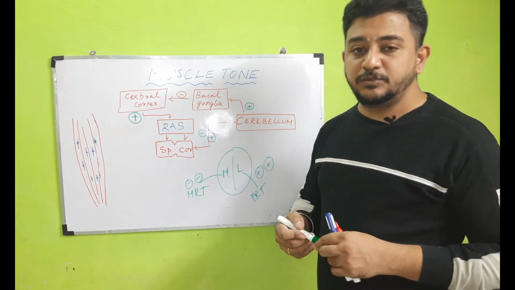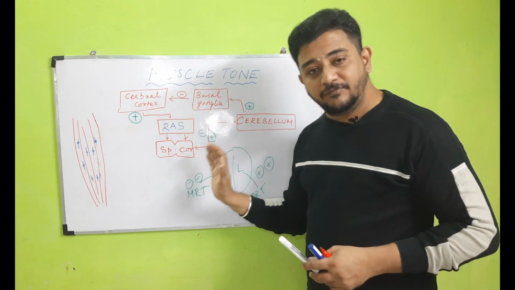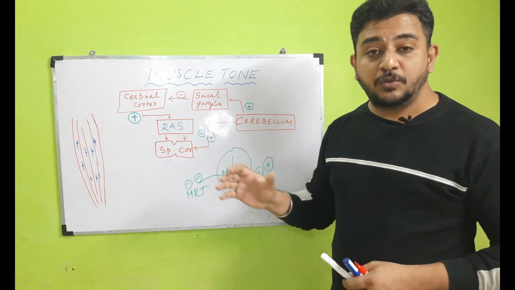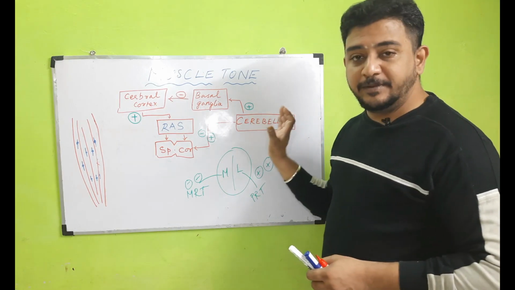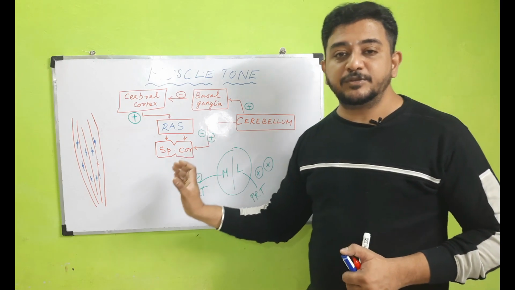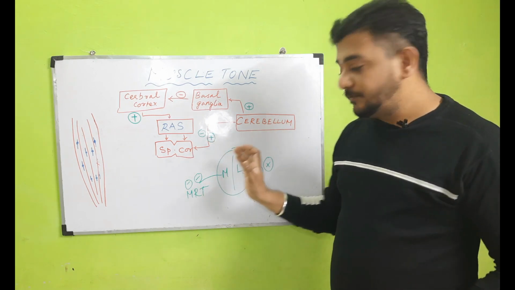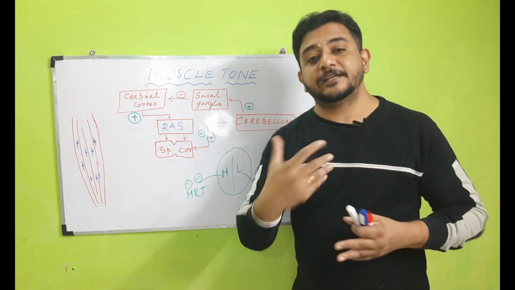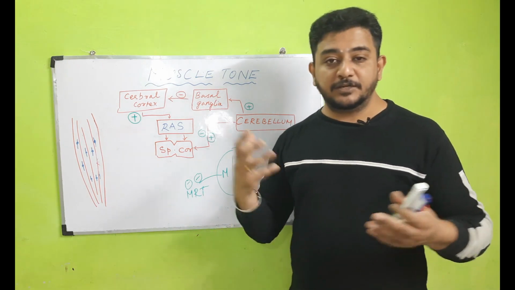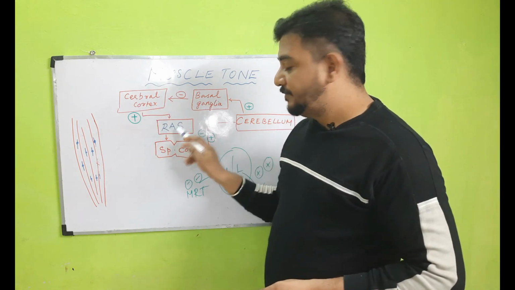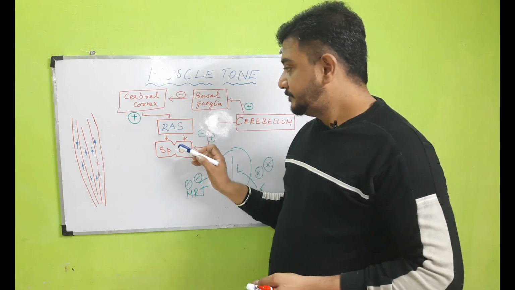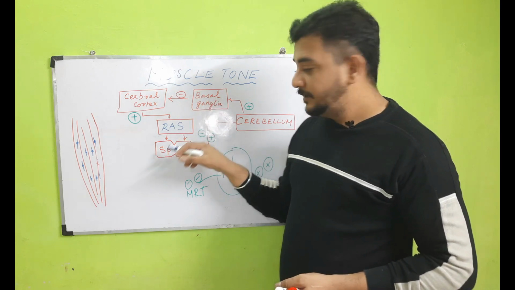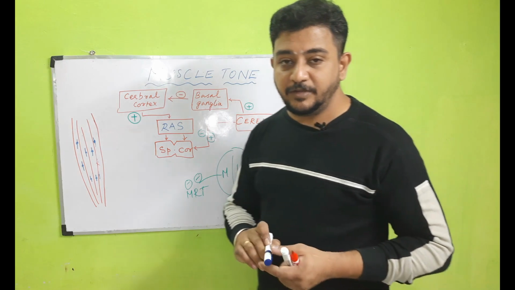Of late, it is understood that the lateral half of the anterior lobe is much more developed than the medial part. So any loss in the cerebellar function will result in reduction of the tone, because the lateral part, which is much more developed, plays a role as a facilitator of the tone. Once it is lost, the tone falls down. The cerebral cortex influences the RAS in a positive manner. The basal ganglia has a negative influence on the tone. Cerebellum has a positive influence on the tone.